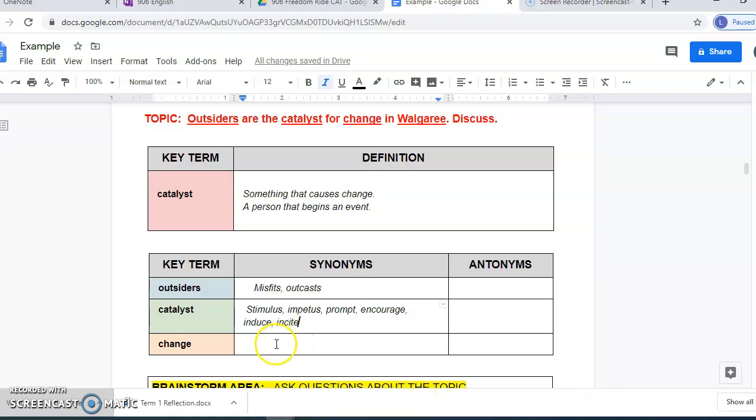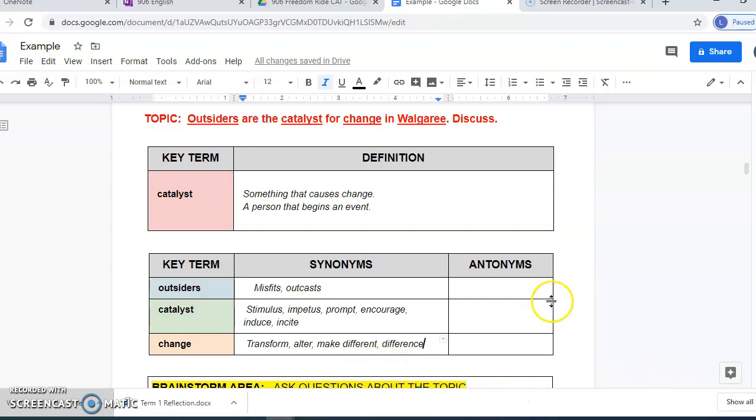Change. This one also has some different types of synonyms that you could choose from. The ones that I found that would be most suitable would be words like transform, alter, make different. Also, you could use the word difference.